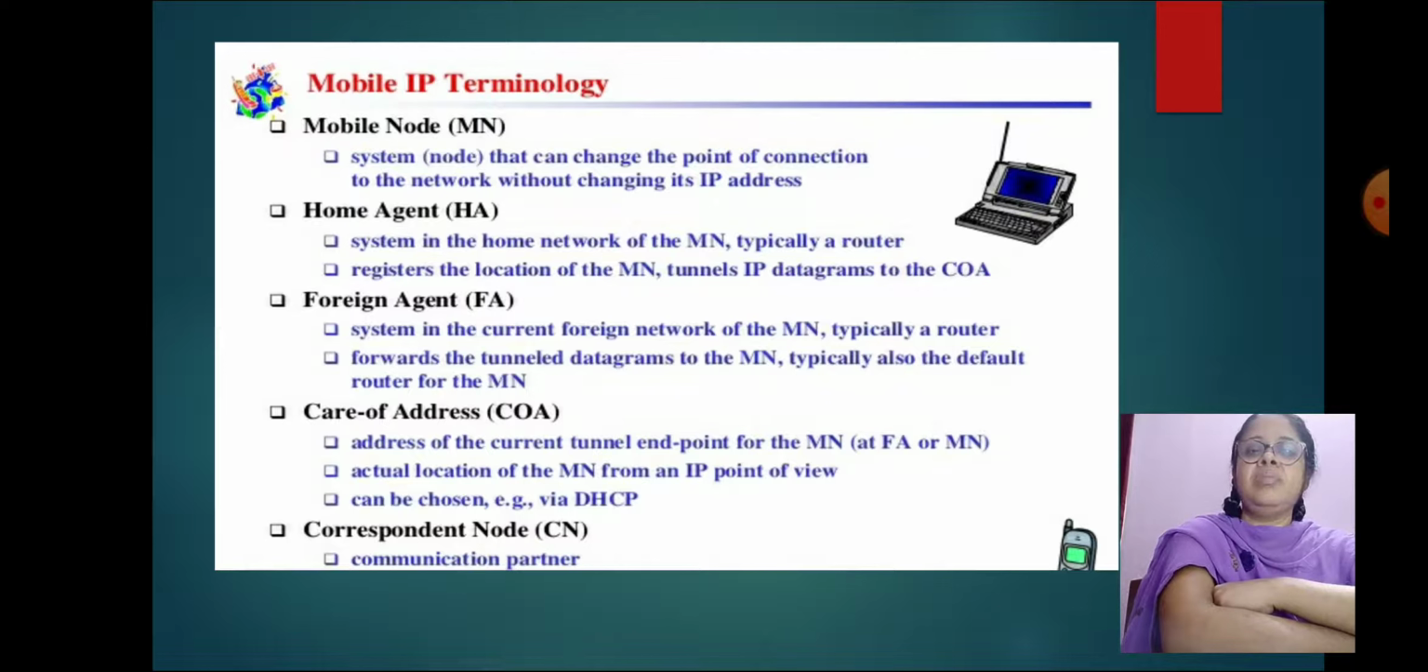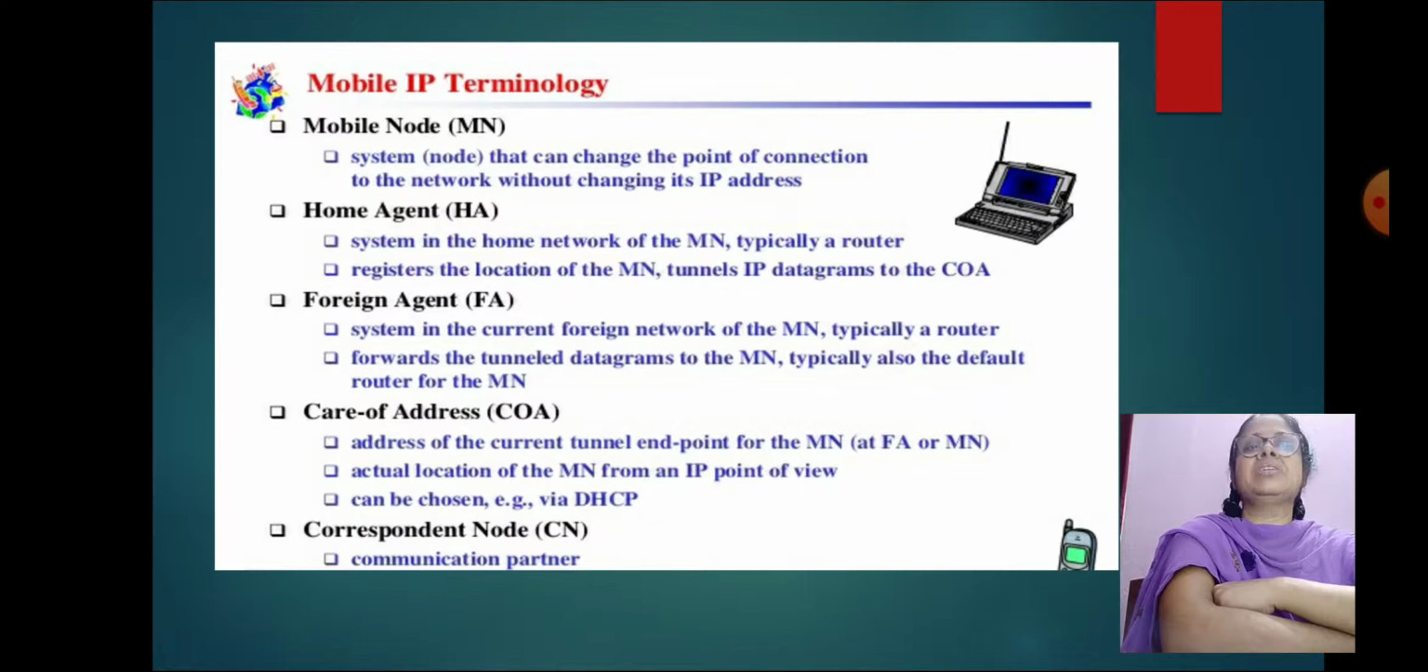A system in the home network of the mobile node, typically a router, registers the location of the mobile node and tunnels IP datagrams to the COA. COA is care of address. Foreign agent: before learning about the foreign agent, let me explain what we mean by foreign network. It is the current network the mobile node is visiting, away from its home network. Foreign agent: it is a router in the foreign network to which the mobile node is currently connected.